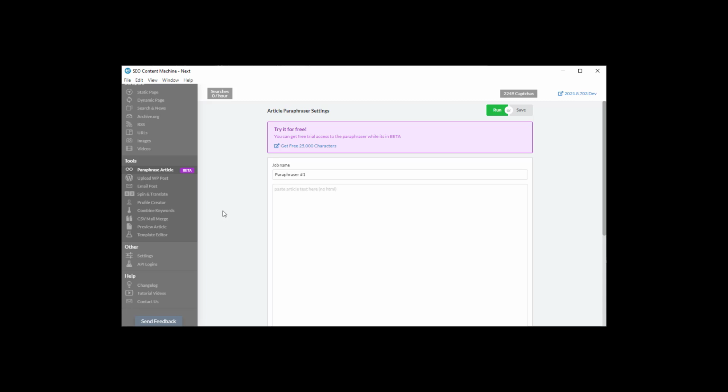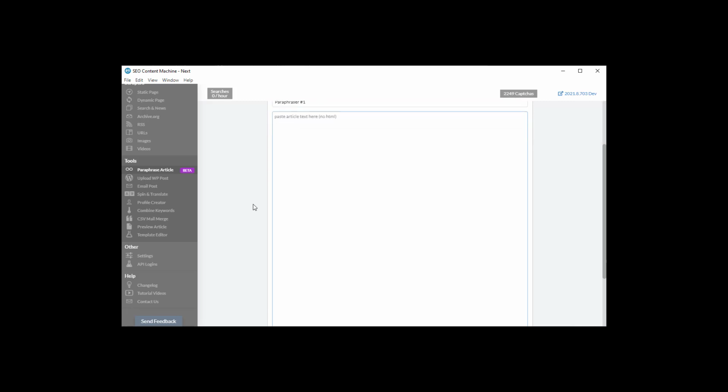Now the Paraphraser is a sentence level paraphraser tool. So for each article you paste in here, it's going to return you 5 new rewrites for each sentence. 25,000 characters gets you about 5 articles at about 500 words each. So that's to give you a good estimate.